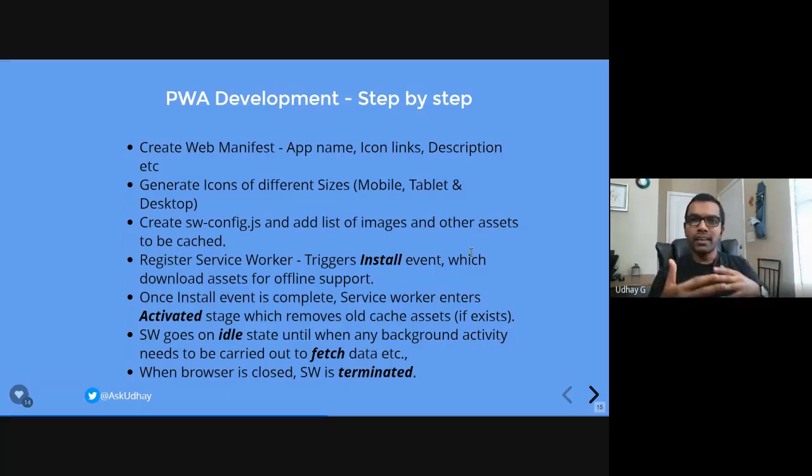But the pixel strength or some of the other functionalities related to that icon may change from device to device, right? You need to take care of that. So you need to create different icons for different devices, and you need to provide links to those icons within your manifest file. So that is the second thing you need to do.